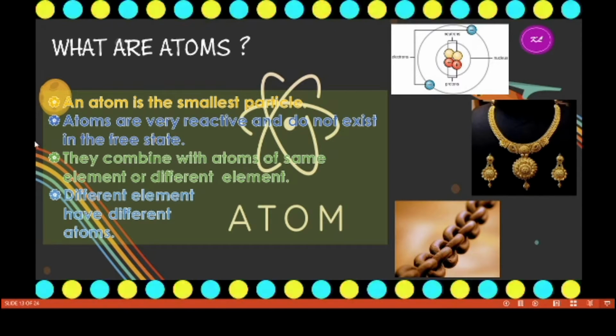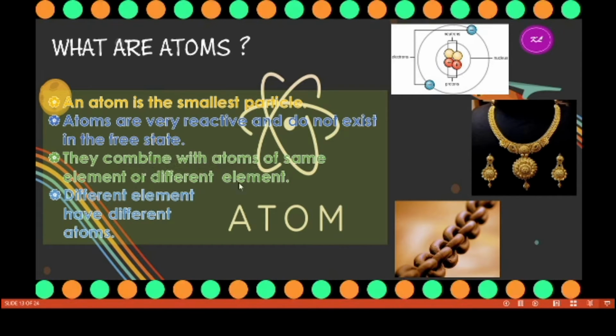So from this we can conclude what atoms are. An atom is the smallest particle. Atoms are very reactive and do not exist in the free state. Only in inert gases are the atoms less reactive and do not react with other atoms. So atoms are always very reactive and do not exist in the free state. They combine with atoms of the same element or a different element. For example, oxygen atoms combine with oxygen atoms.